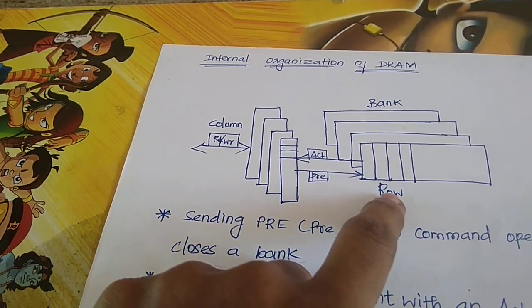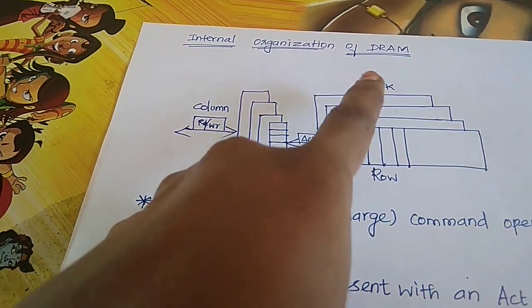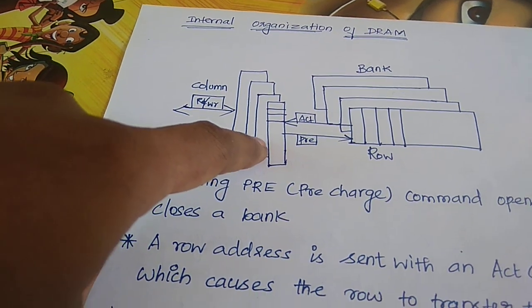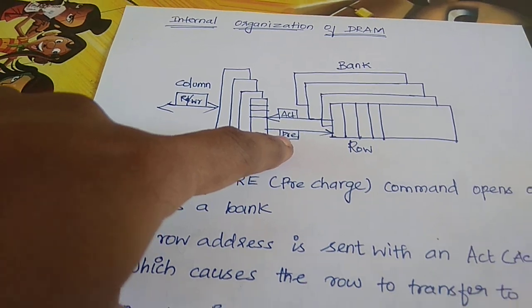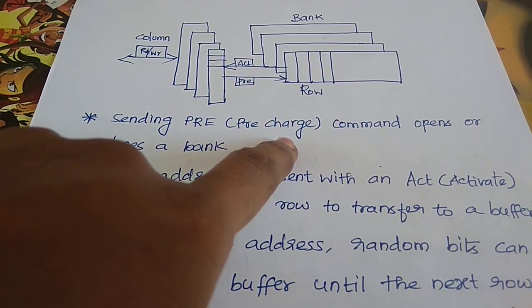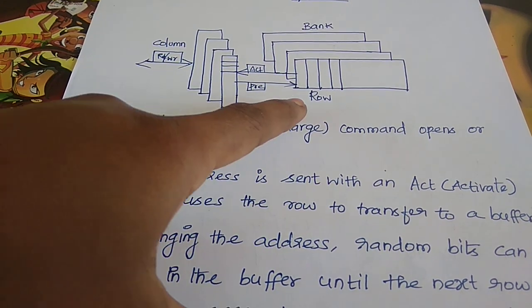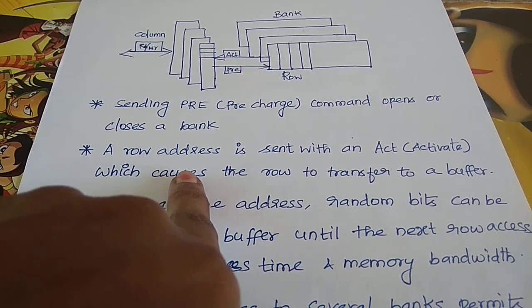Here the data are stored as rows, and the row-wise arrangement is called a bank, a memory bank, and this is the column-wise data. So here are the activate and pre-charge commands. First, the pre-charge command opens and closes the bank. To get the information, first we have to open and close the bank. Next one is activate.